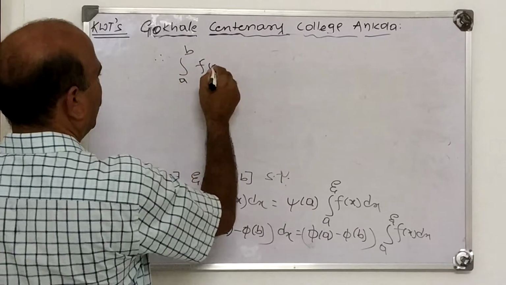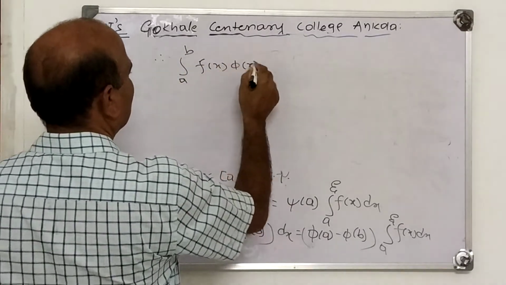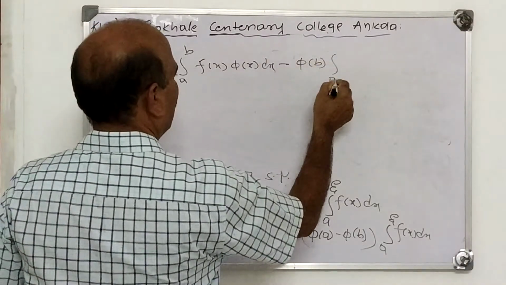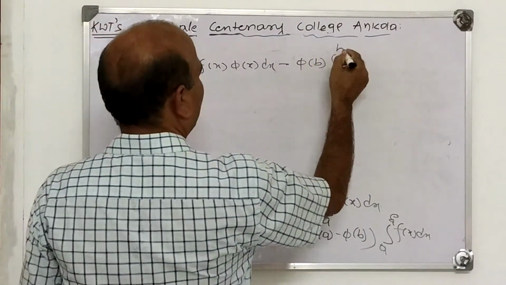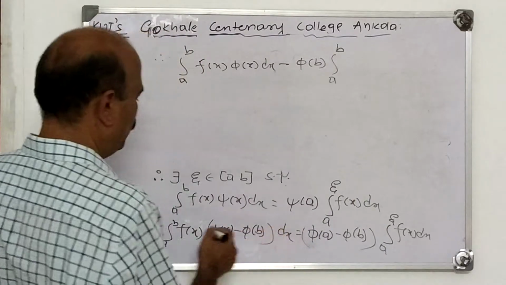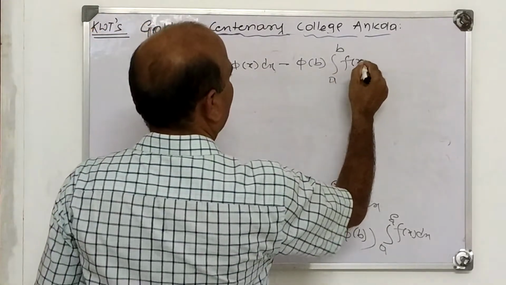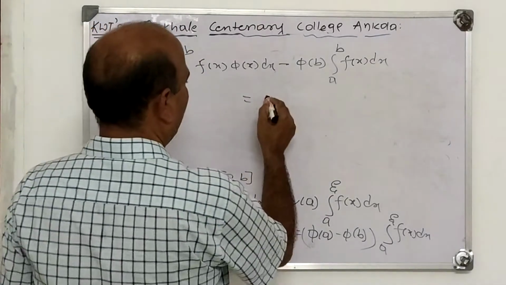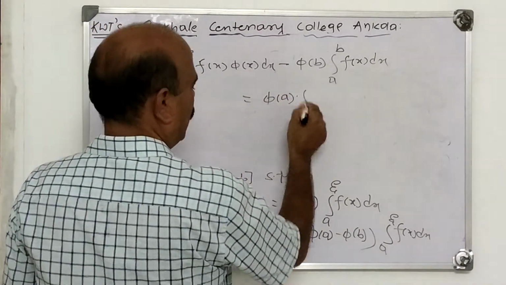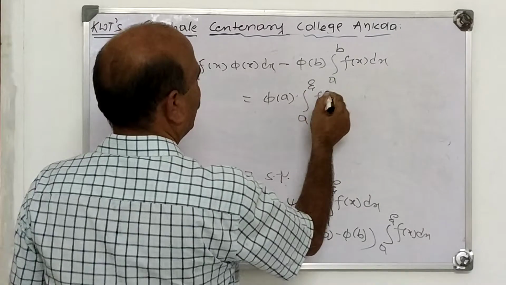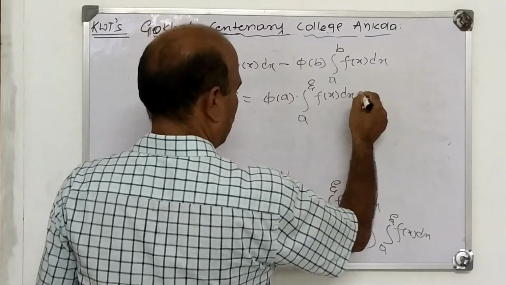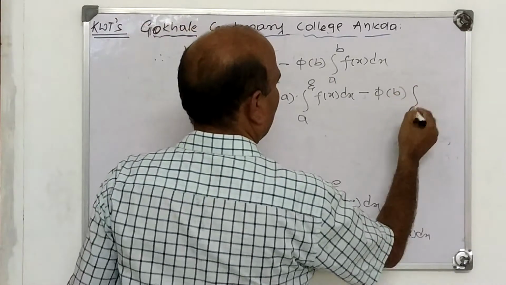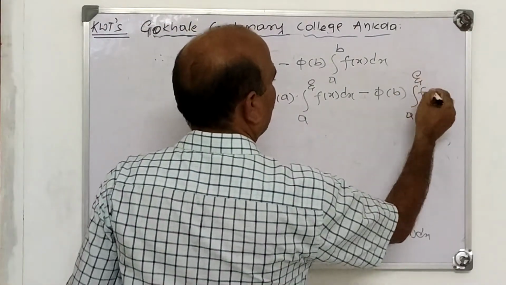Integral a to b f(x) into pi x minus pi of b, integral a to b pi of b, integral a to b f(x) dx is pi of a into integral a to psi f(x) dx minus pi of b integral a to psi f(x) dx.